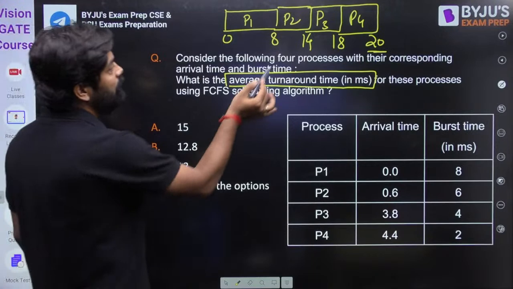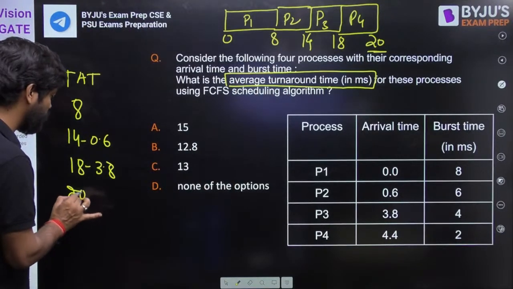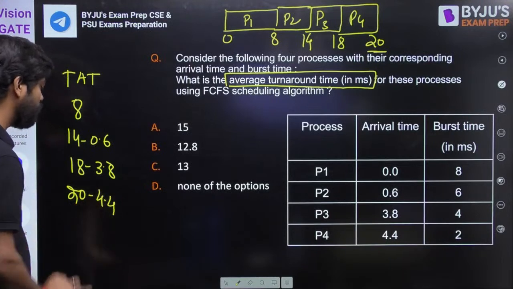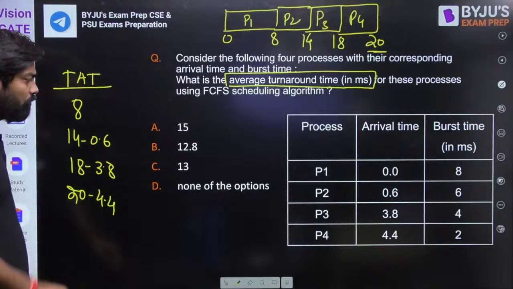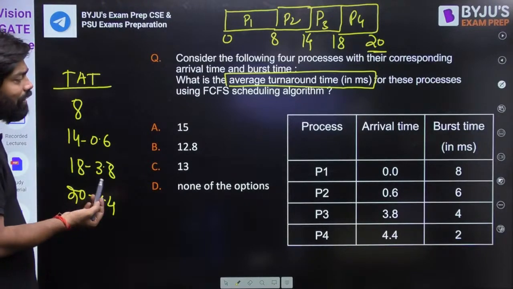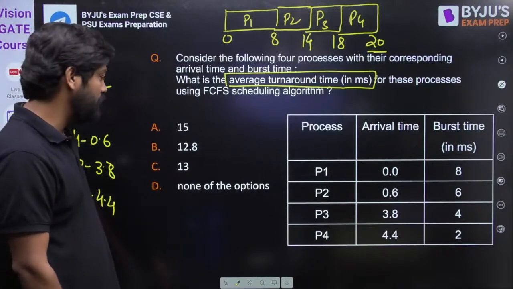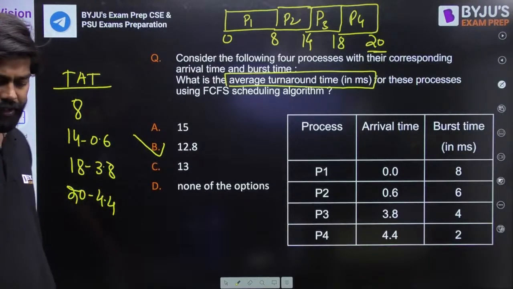What about P4 completion time? 20 minus 4.4. Fine. So this is the turnaround time of P1, P2, P3 and P4. You please calculate it, add it and divide by the number of processes. We have 4 processes. I think you will get 12.8. Please try this one.